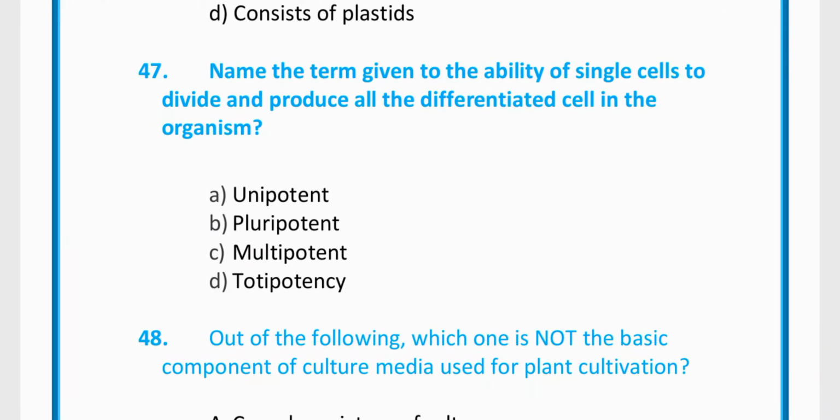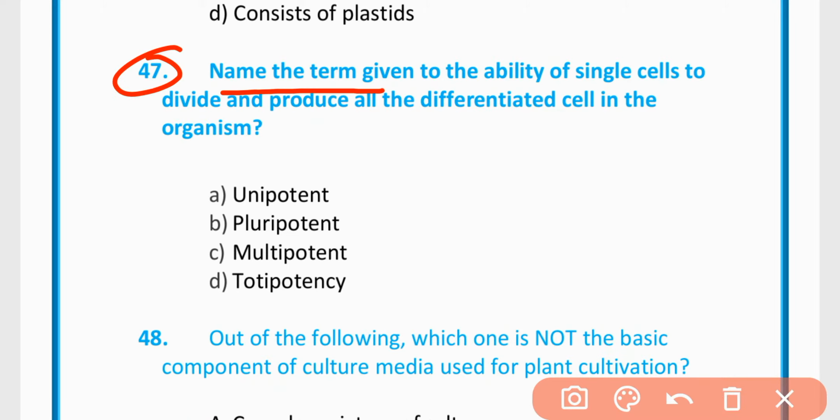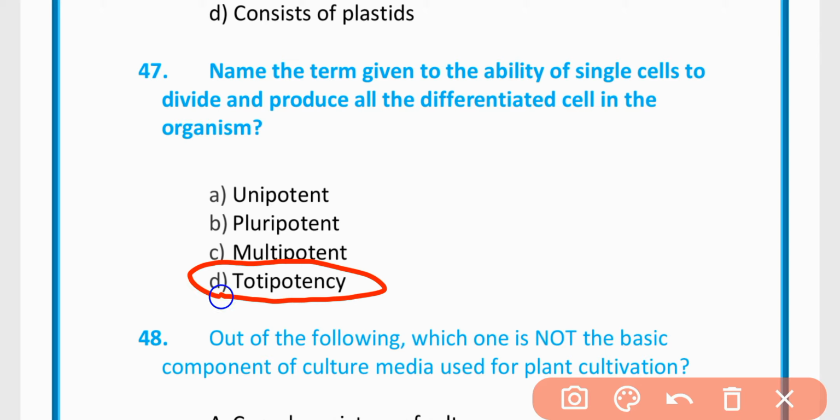MCQ number 47. Name the term given to the ability of single cells to divide and produce all differentiated cells in an organism: unipotent, pluripotent, multipotent, totipotency. The correct option is option D, totipotency.